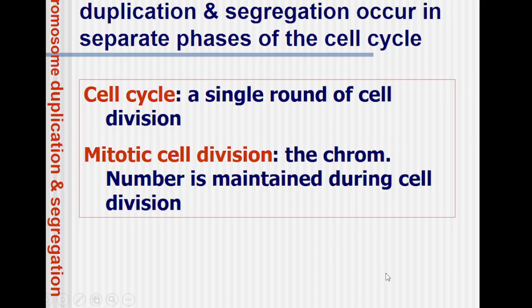Then the cell cycle. In eukaryotic cells, chromosome duplication and segregation occur in separate phases of the cell cycle. So the cell cycle is a round of cell division, that is your interphase followed by M phase. In mitotic cell division, the chromosome number is maintained during the entire process of cell division. That is, identical cells with the same number of chromosomes with which they started will be formed in the daughter cell.